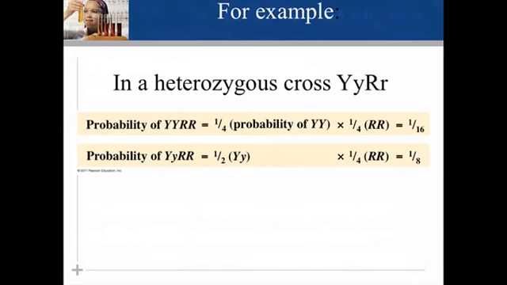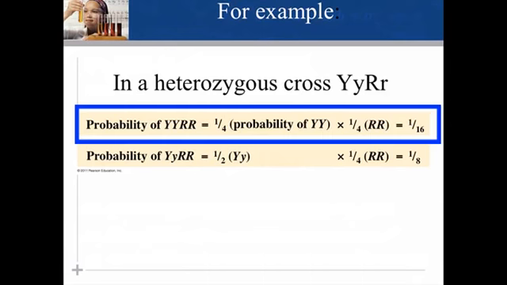Let's look at an example of applying the multiplication and addition rule to predict the outcome involving multiple characters. Here we have a heterozygous cross between big Y, little y, big R, little r. What would be the probability of getting an offspring who has 2 big Y's and 2 big R's? The calculation is shown there. We have a 1/4 probability of getting the 2 big Y's times the 1/4 probability of getting 2 big R's, giving us a 1/16 probability of producing the genotype big Y, big Y, big R, big R.